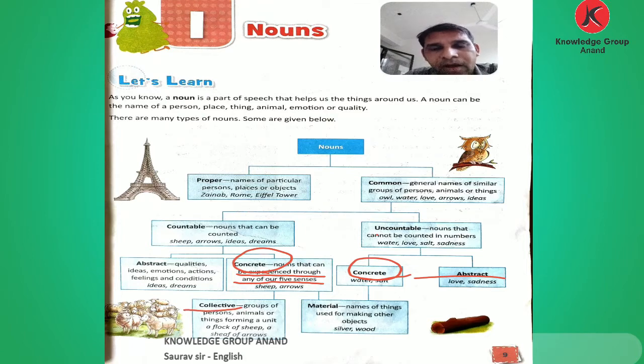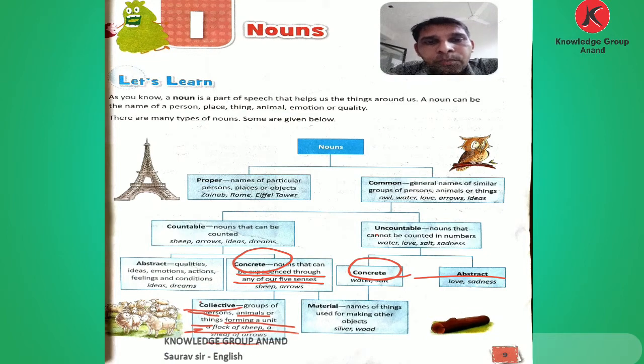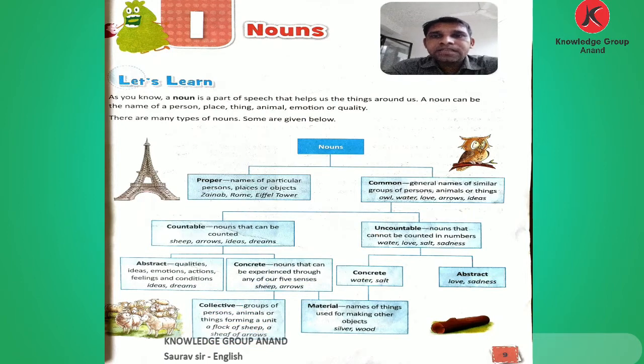Then the collective noun. What is a collective noun? A group of persons, animals or things forming a unit. Flock of sheep, sheaf of arrows. A collective noun means a group of persons, a collection. It is a name given to a group of a class: people, nation, mob. Album of photographs.